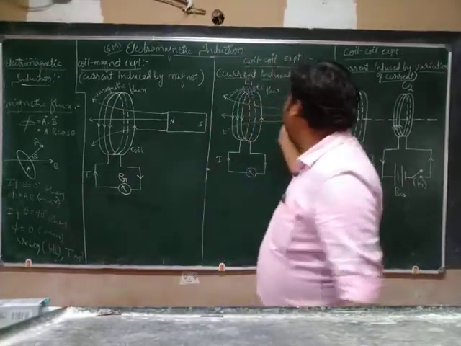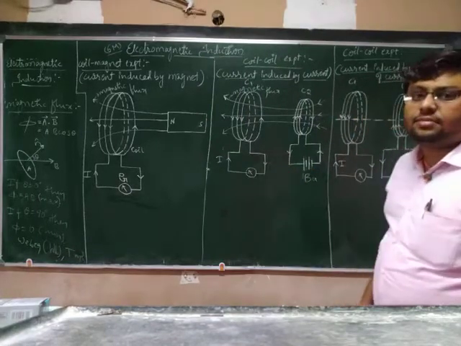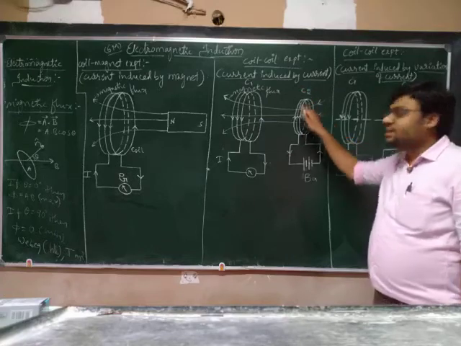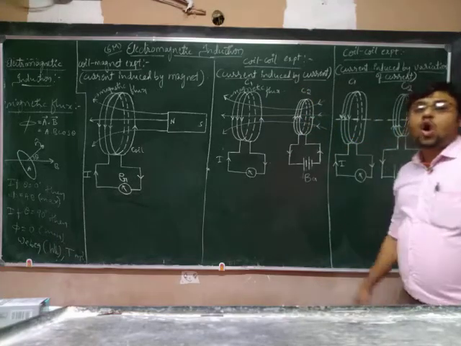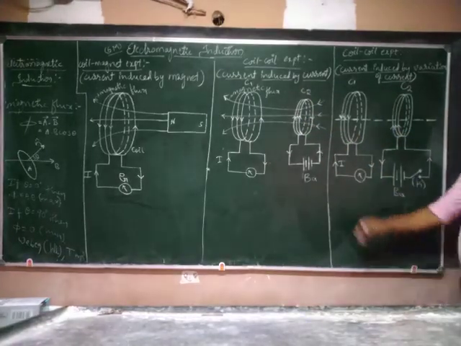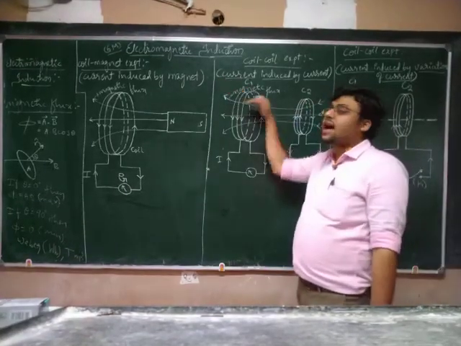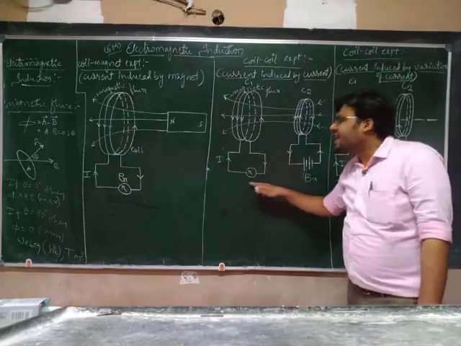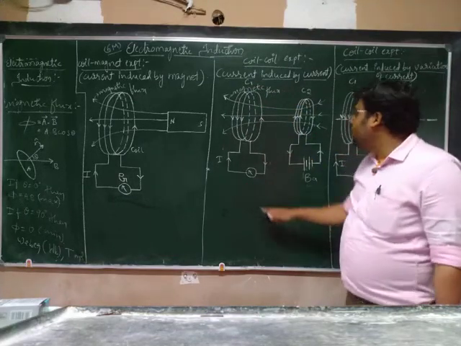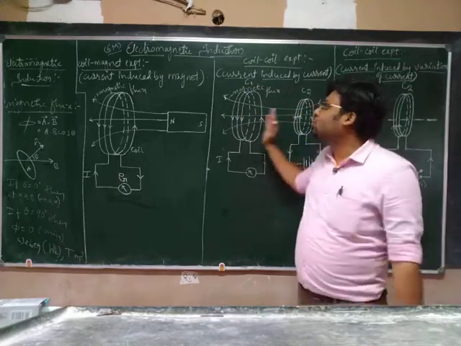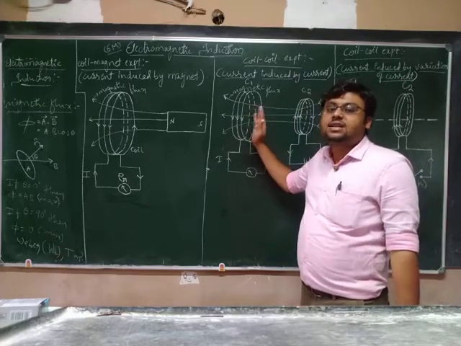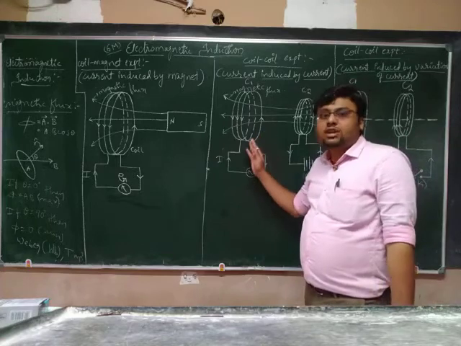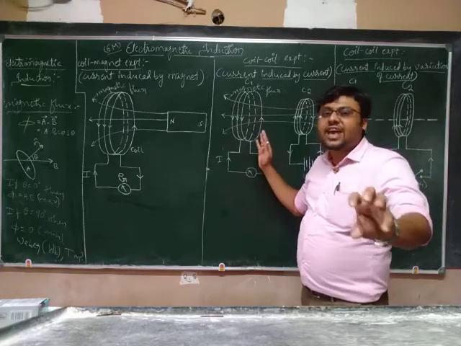So here coil means nothing but a solenoid. Right? Whenever the battery is connected to the C2 coil, the current will flow through the coil, which will act as a magnet and produce the magnetic flux which is linked to the coil C1, which is connected to the galvanometer. When C2 is moving towards the coil C1, at that time the current will be induced in the C1 coil in one particular direction.